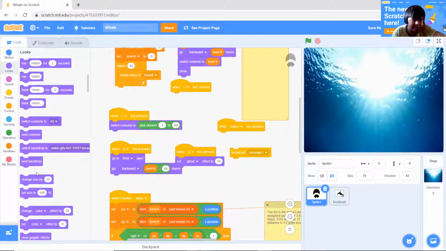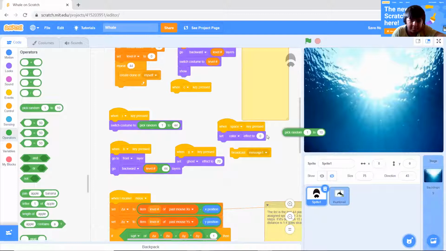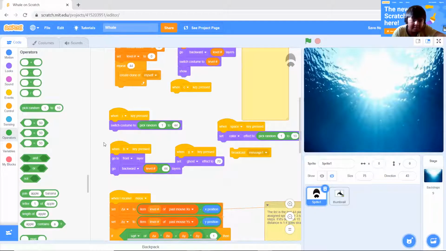We want to set the color effect to 25. Actually, we don't want to set, we want to put it as pick random. And let's make it not 1 to 10, maybe 1 to 55.